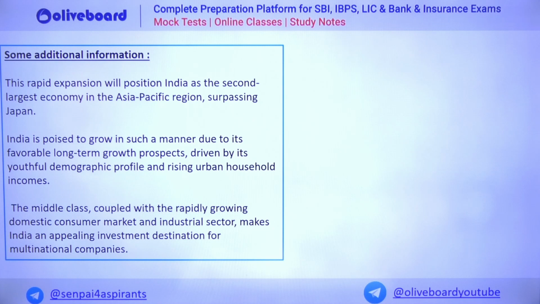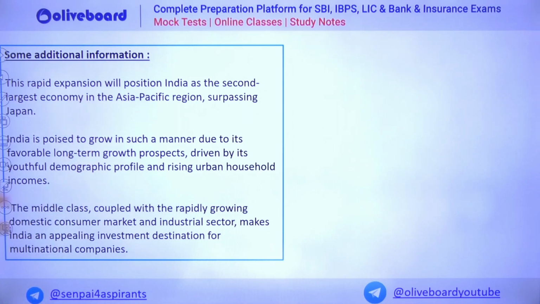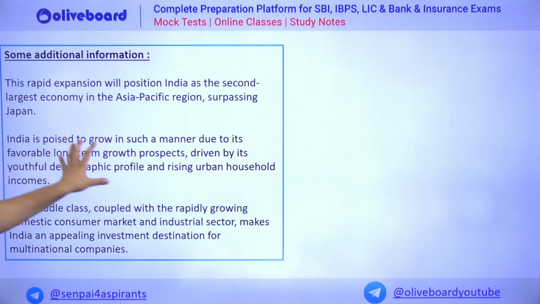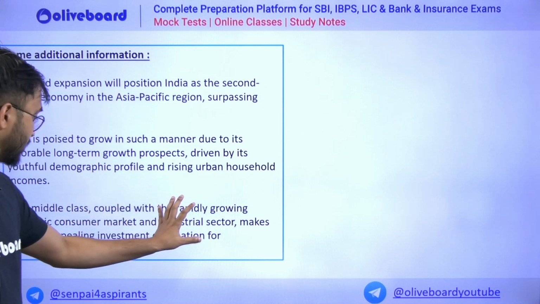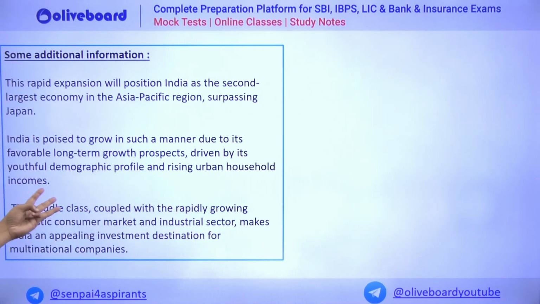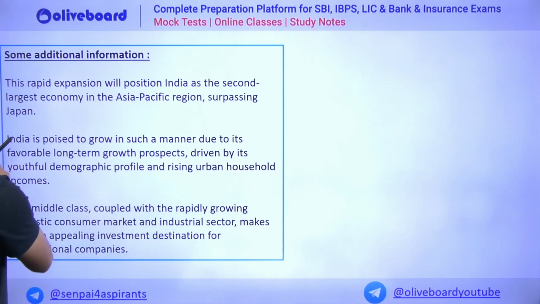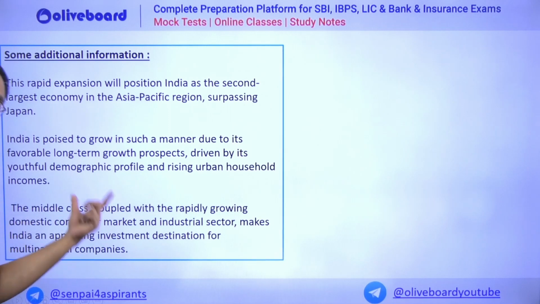Some additional information: rapid expansion will position India as the second largest economy in the Asia Pacific region. Apart from that, India is poised to grow in such a manner due to favorable long-term growth prospects, the middle class coupled with a rapidly growing domestic consumer market, and the industrial sector. These are the three important keys which make India an appealing investment destination. Middle class in the sense working class.